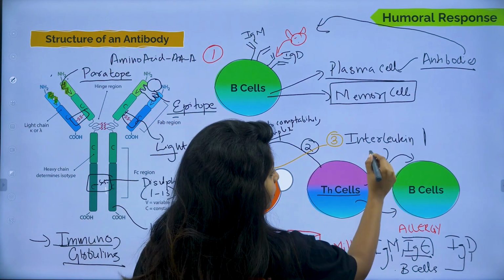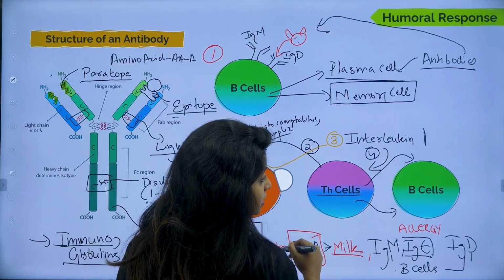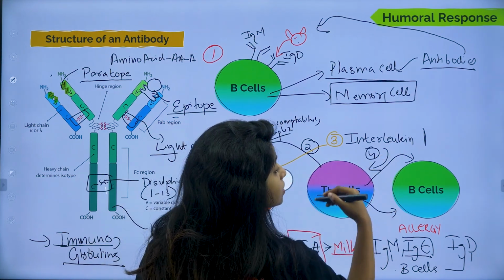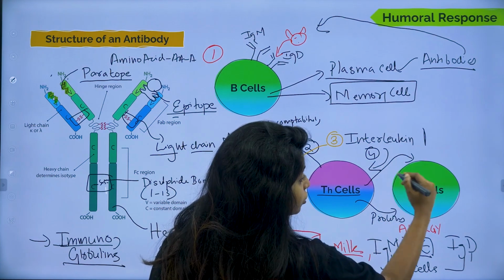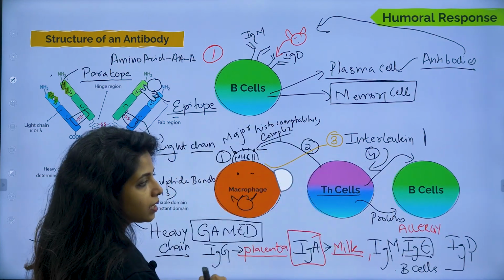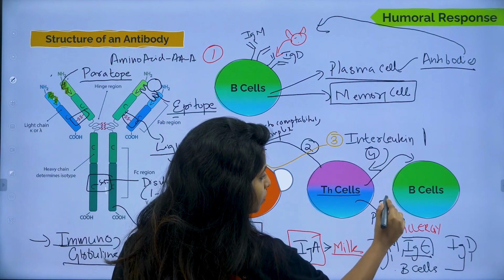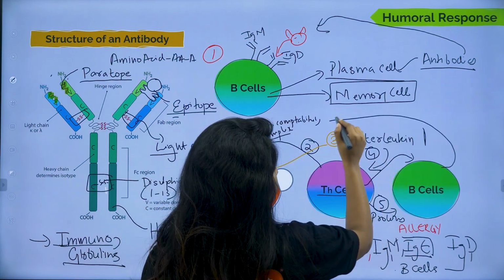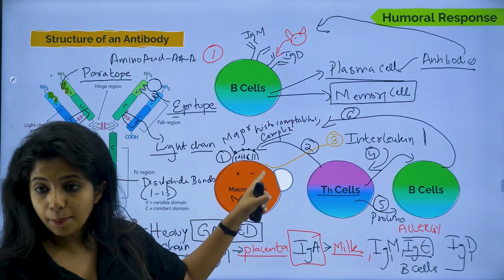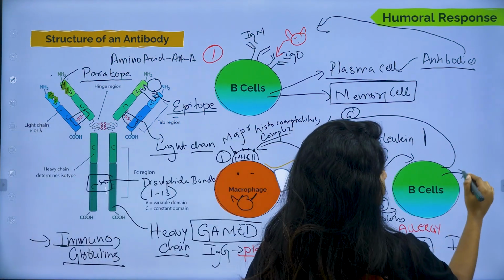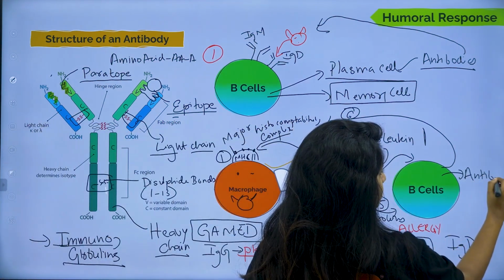So basically what happened, interleukin acts, TH cells are now active, TH cells will be releasing certain proteins, because of which the B cells will be coming at this particular site. So release of proteins will be the fifth point, and B cells coming to this particular site will be the 6th point. Now they will be seeing that something has happened, and B cells will now be releasing what? Antibodies.